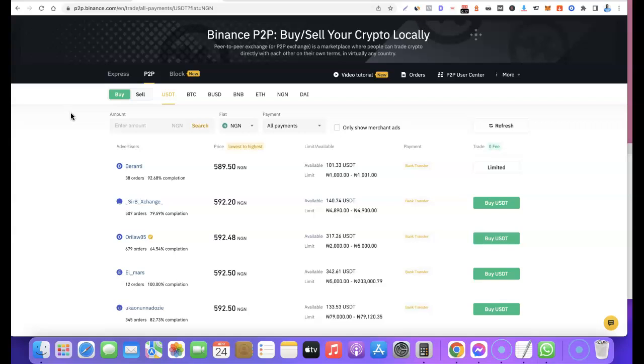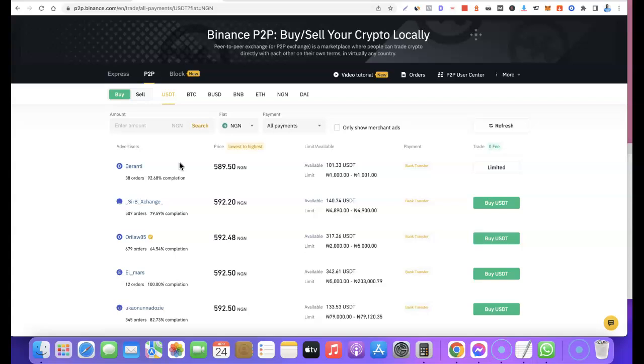All right, so the market is always going up and down. So there is no stable profit to what you're going to be making when it comes to buying and selling of crypto on Binance P2P. Okay, so what you want to do now is to choose the merchant that we're going to be buying our first USDT from. So I talked about this earlier.